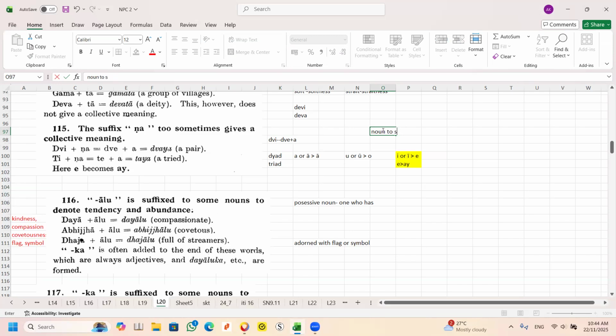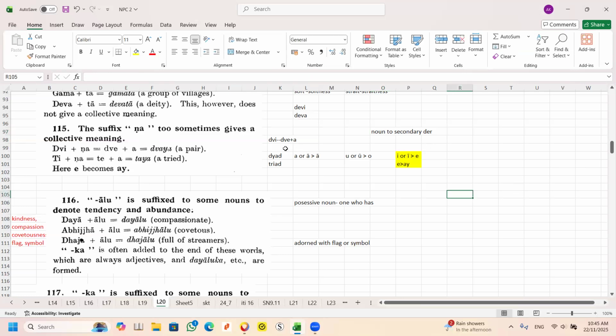The whole section we are talking about now is secondary derivative. The word secondary derivative means forming another noun. So it is always plus A, everything plus A. The whole section is talking about A or Iya or Ima.